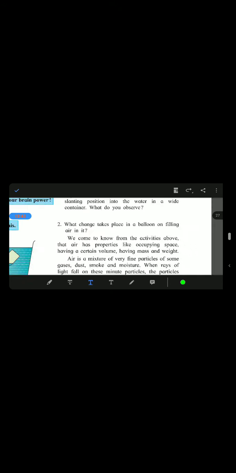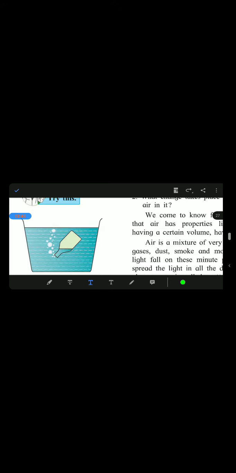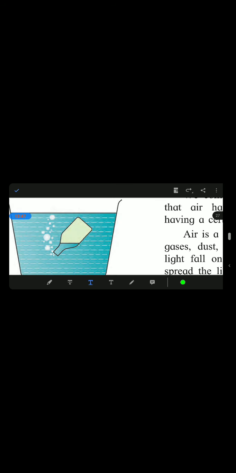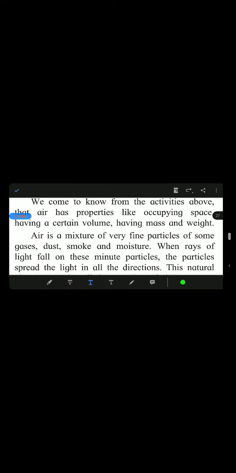It occupies space, right? In the bottle we were able to identify the presence of air, and it has a certain volume. In the balloon activity we saw it has mass and weight. This is the property of air: it occupies space, it has a certain volume, and it has mass and weight.